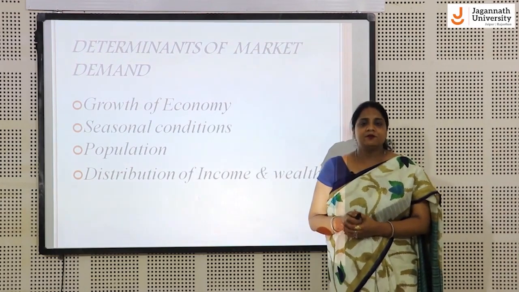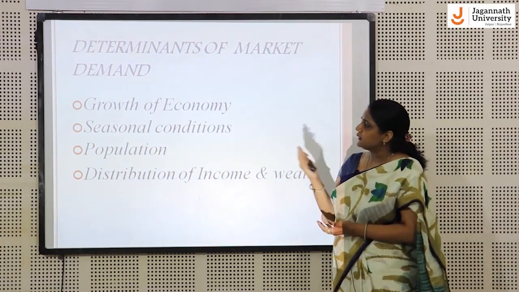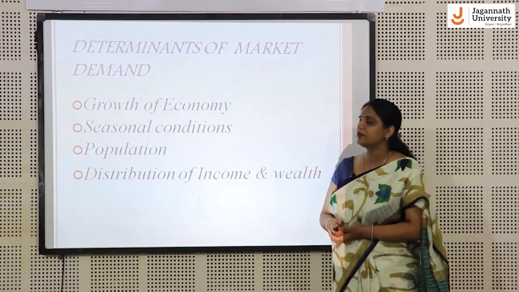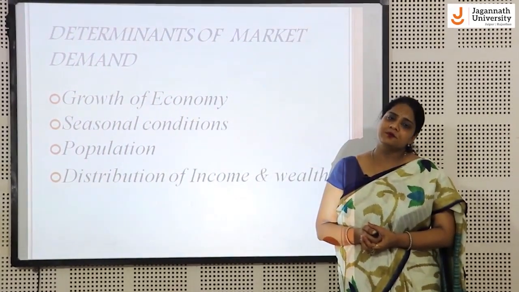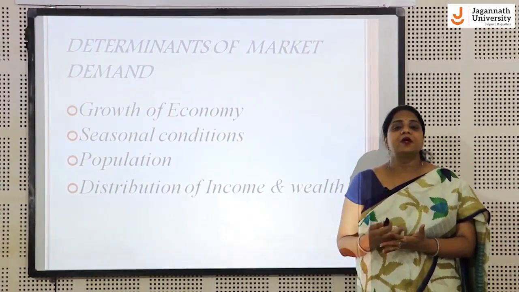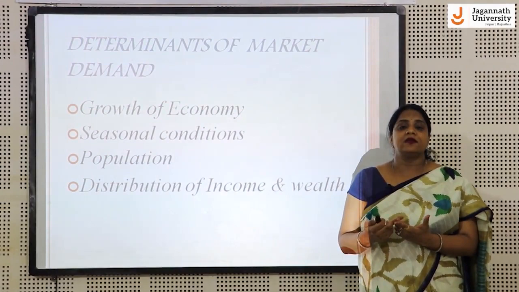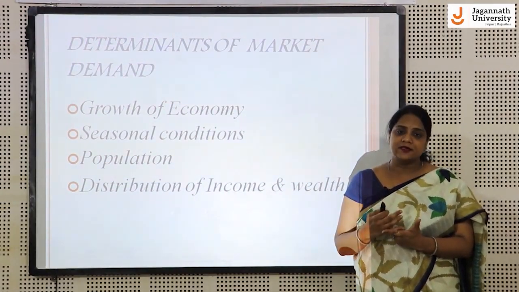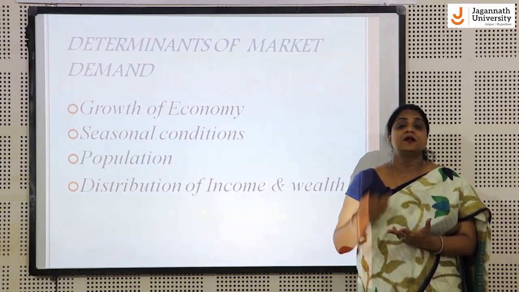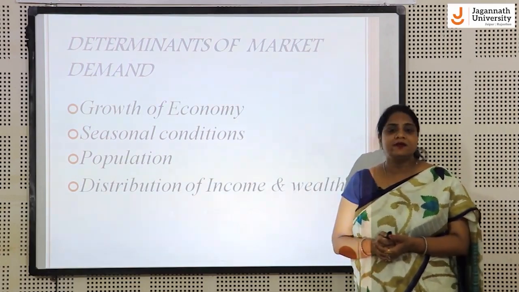Determinants of market demand means the total demand, the aggregate demand of the product in the market, the product demanded by all the consumers in the market. It is determined by these factors. One is the growth of the economy. When we say economic growth, it means the overall prosperity of the nation is increasing. The overall prosperity is determined by the employment conditions, income levels, and standard of living. And when employment is increasing, income levels are increasing, and standard of living is increasing, that means more products and services are being consumed by the people of that nation. So economic growth means the market demand will rise.